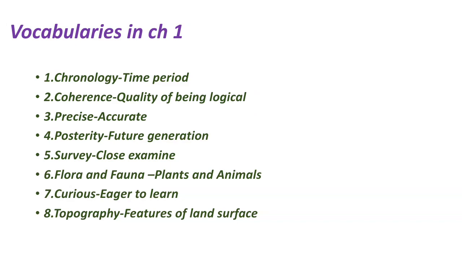And second, it is coherence. Coherence means quality of being logical. For example, if I am going to say some story, there should be some coherence. Coherence means there should be some logic in that story. Like that, whatever history we are saying, any stories, there should be some logic, right? So it is called coherence. All the chapters having some coherence. Whatever chapters in the history, they are having some coherence. That is some logical meaning.